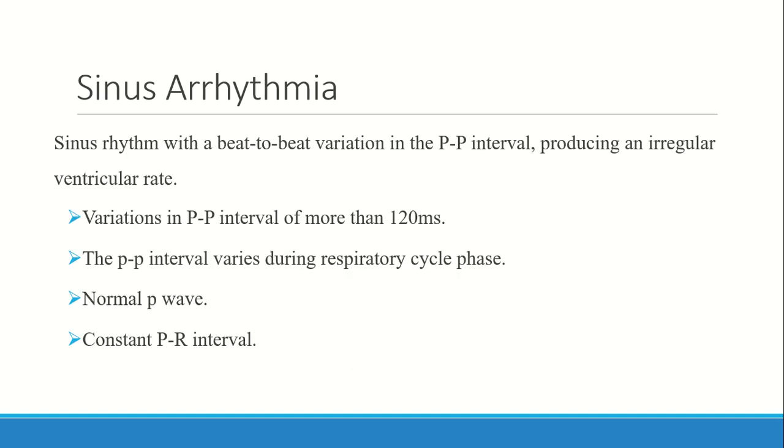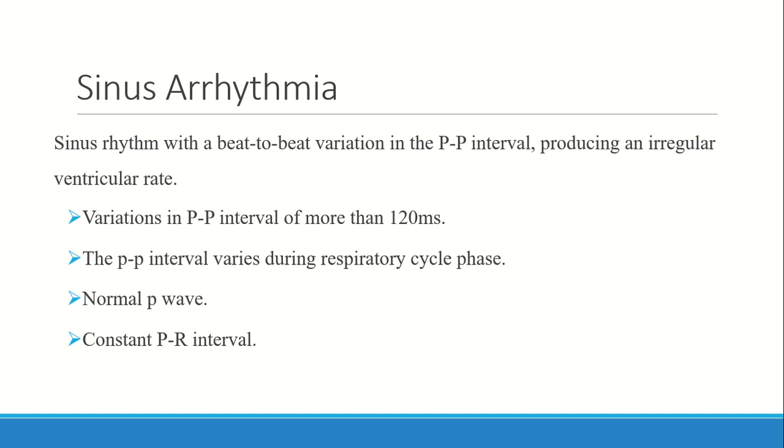So there is also another feature that's benign and can be seen in young and healthy individuals, that's called sinus arrhythmia. It is a physiological P-P interval variation during the respiratory cycle. During inspiration, vagal tone is decreased and there is relative tachycardia, and during expiration the vagal tone is increased and there is some bradycardia.